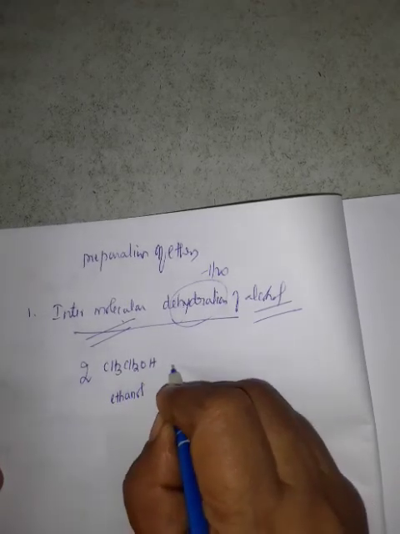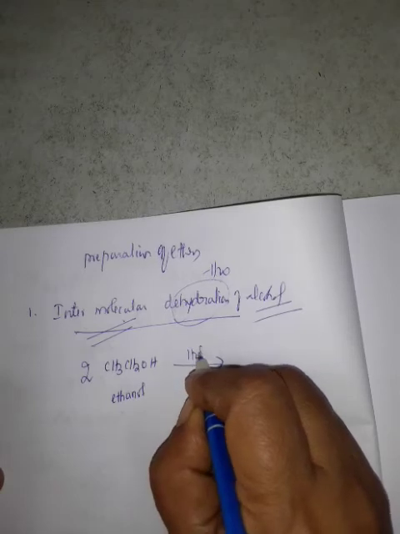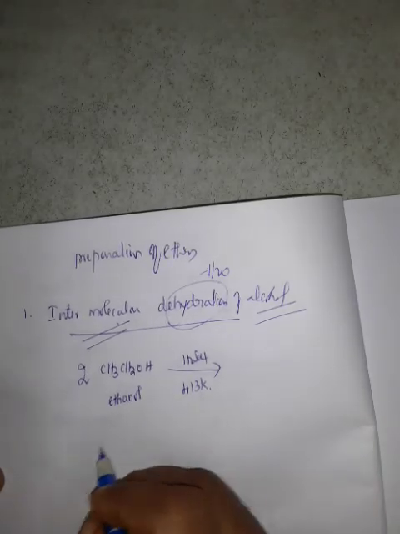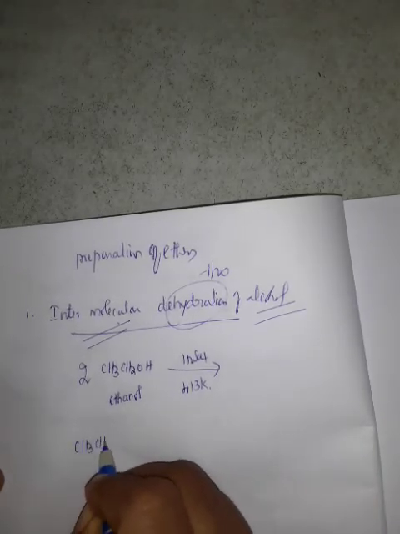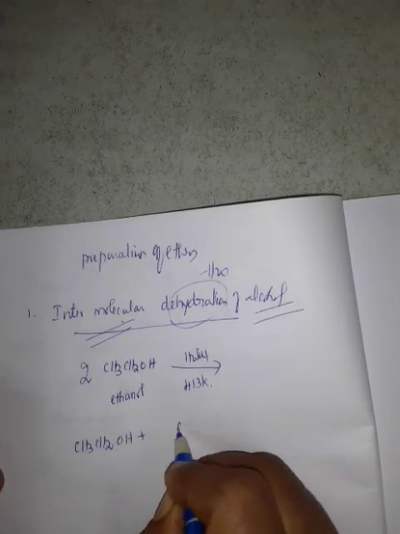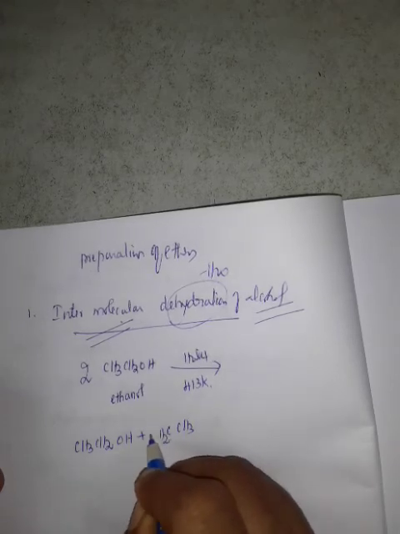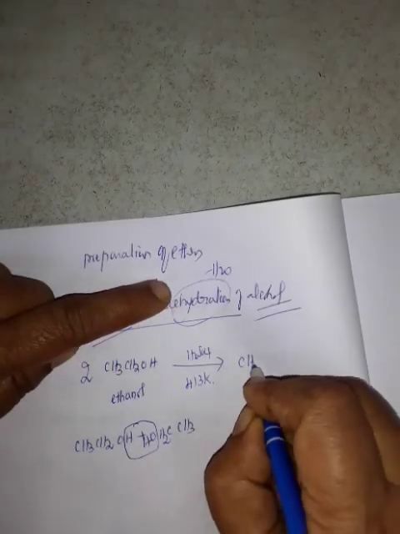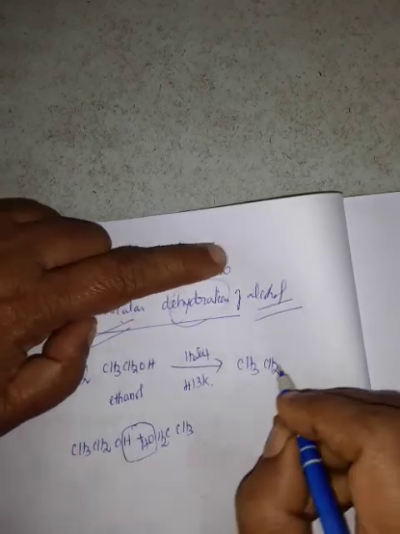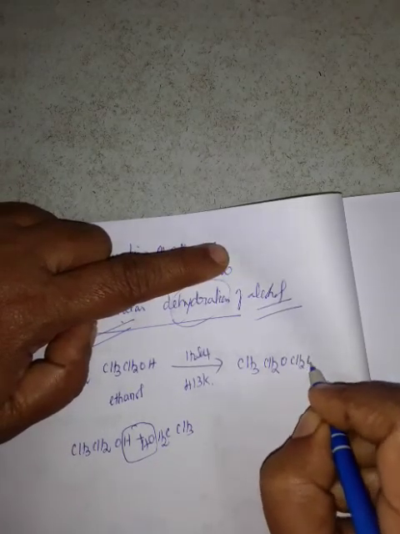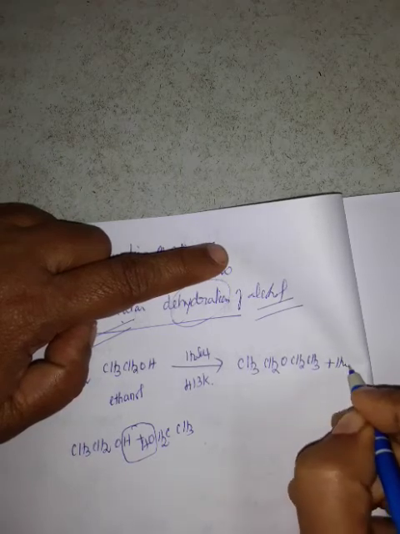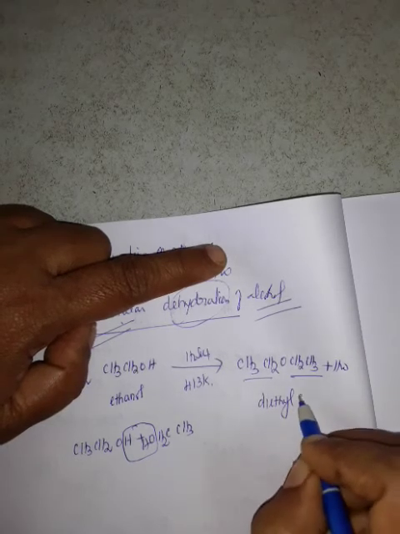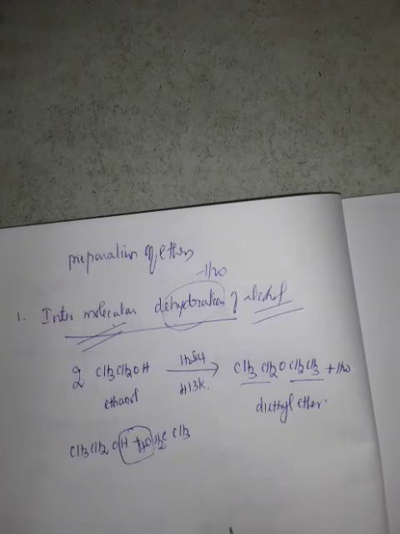Two molecules in the presence of H2SO4 at 413 Kelvin: two molecules of CH3CH2OH. A water molecule is removed, so the remaining is CH3CH2-O-CH2CH3 plus water. This one is an ethyl group, this one is an ethyl group: diethyl ether. That is one of the preparations.